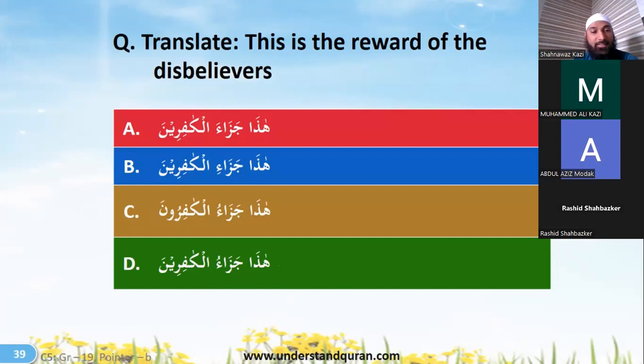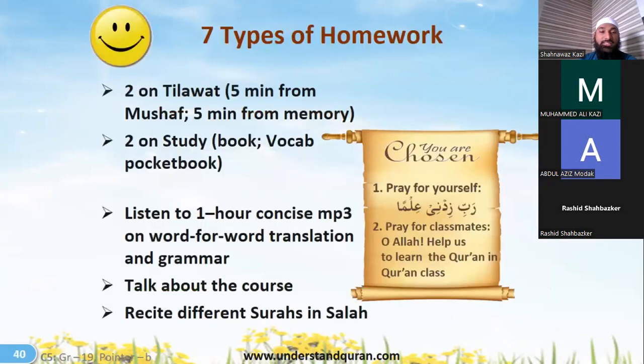D. Haza jaza ul kafirin. So haza, after haza, it will be in the rafa state. But kafirin has to be in genitive case because of this mudaf ilayhi. So D is the answer.